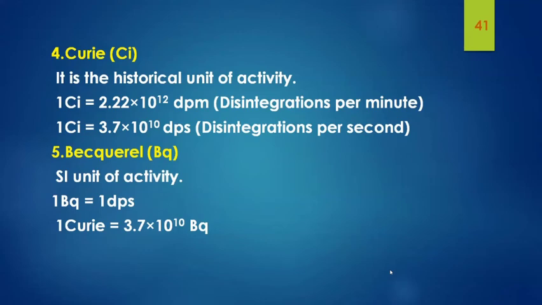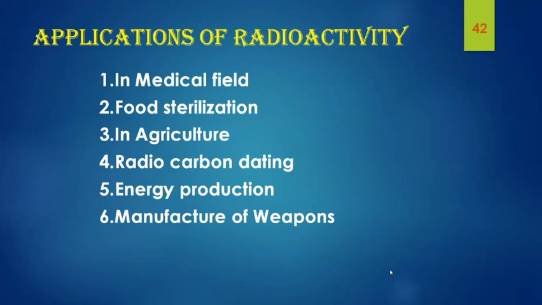Then the next is Becquerel. Becquerel is the SI unit of activity. We already discussed it. Then 1 Becquerel is equal to 1 dps and 1 Curie is equal to 3.7 into 10 to the power 10 Becquerel. So that's all about the properties of radioactivity.